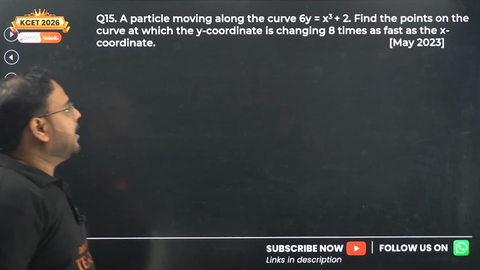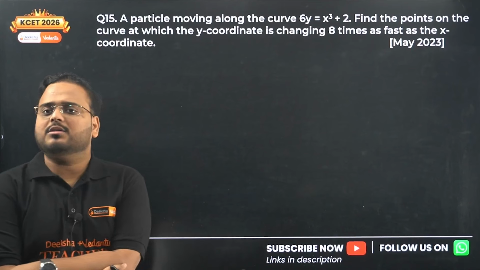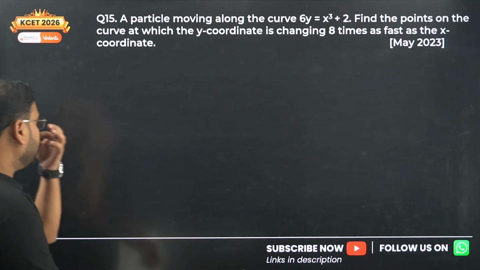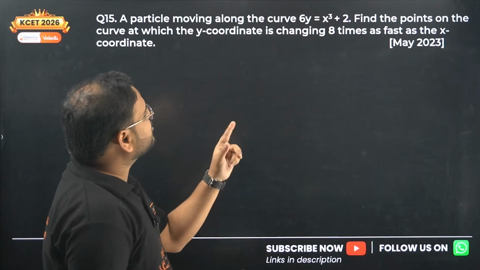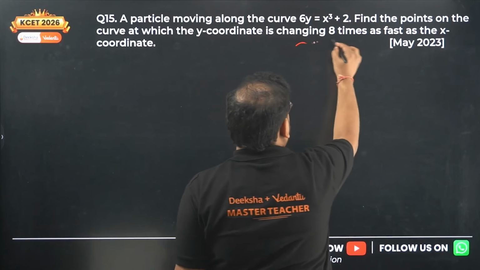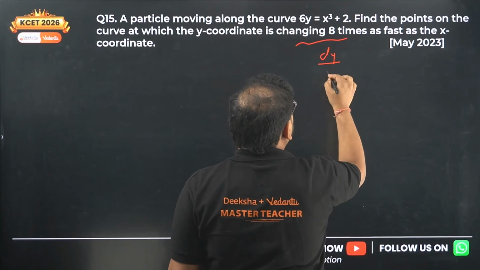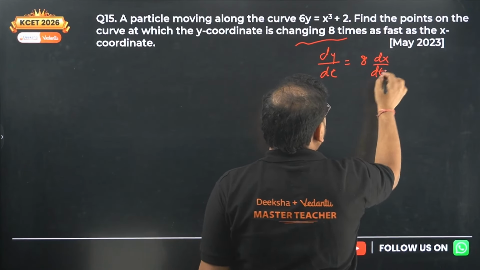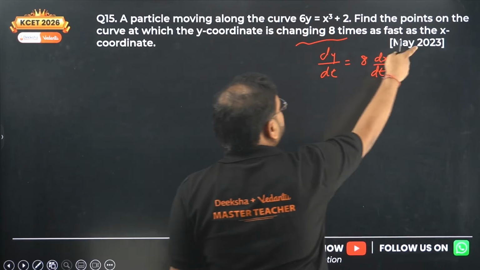Next question. Another 2 marker. A particle moving along the curve 6y equal to x cube plus 2. Find the points on the curve at which the y coordinate is changing 8 times, means dy by dt is 8 times dx by dt. That's what they have given. Y is changing 8 times the x coordinate.